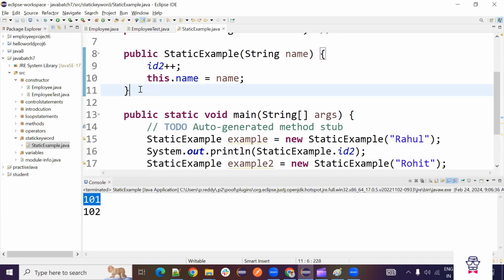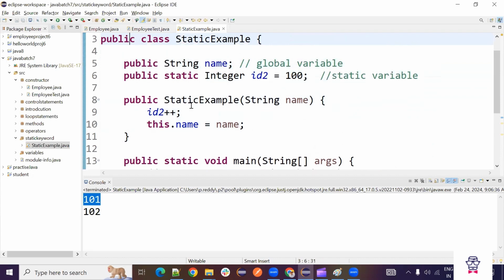In real time, in a class, you can see static variables, global and local variables, static methods, normal methods, normal constructor, parameterized constructor, all these things. So all these things will come in a class. One by one we will learn, right? In the end, we will put all those things together and create a complete class. I will explain with a real-time example how a real-time class will look.